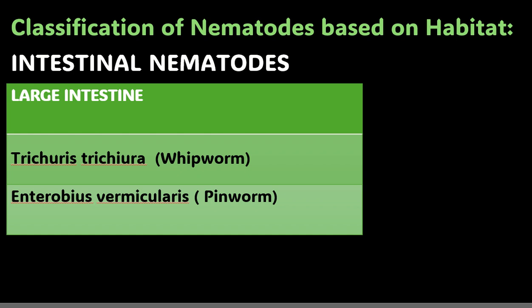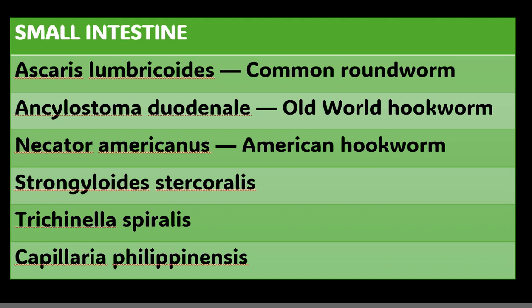We have the large intestine and the small intestine. Two types of nematodes have the large intestine as their habitat: Trichuris trichiura and Enterobius vermicularis, or by their common names, the whipworm and the pinworm. Now we have the small intestinal nematodes: Ascaris lumbricoides, the common roundworm, then Ancylostoma duodenale, Necator americanus, Strongyloides stercoralis, Trichinella spiralis, and Capillaria philippinensis.